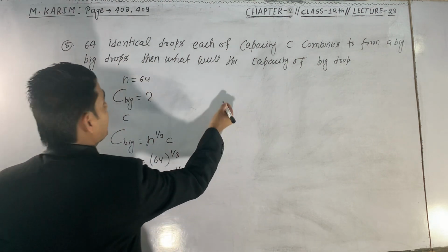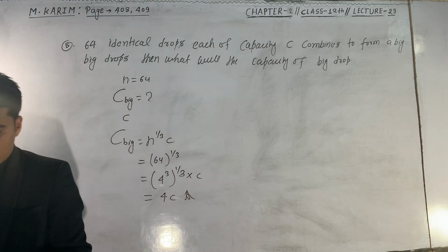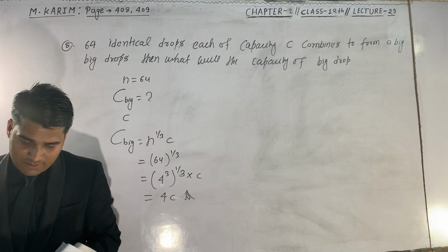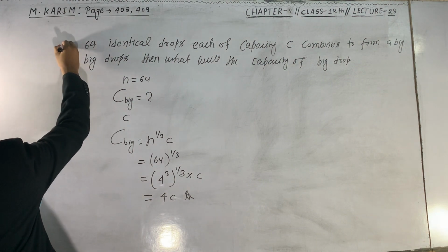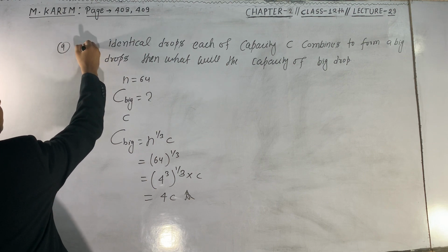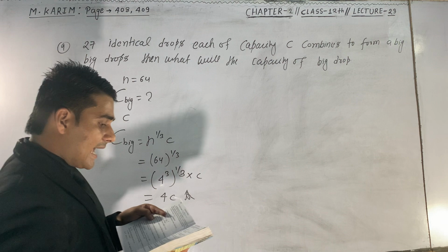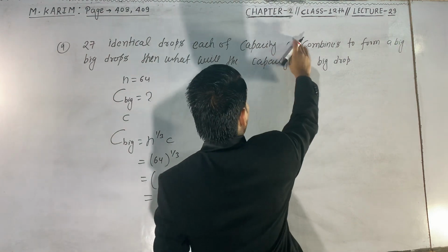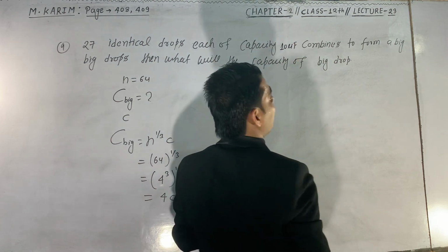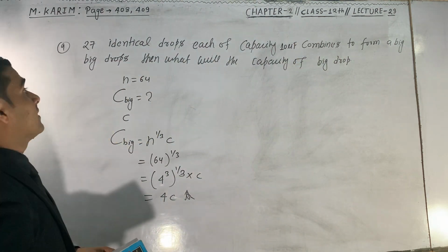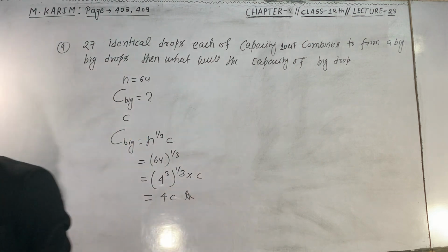Now I have to read question number 9. Okay, question number 9 is similar to question number 8. Now, in place of 64, there are 27 identical drops, each of capacity 10 microfarad, combining to form a big drop. Then what will be the capacity of the big drop? This is a similar question.